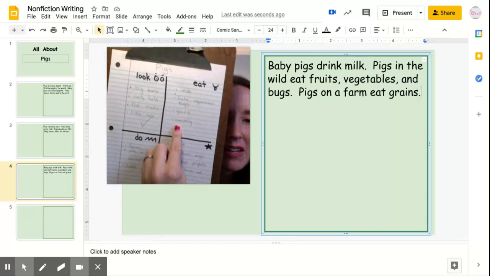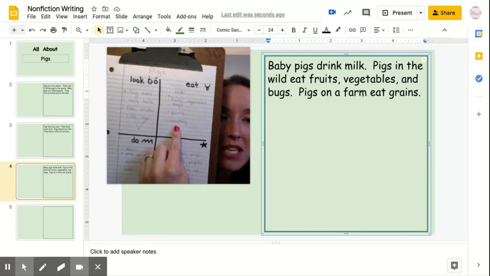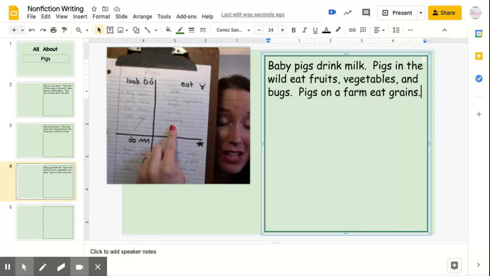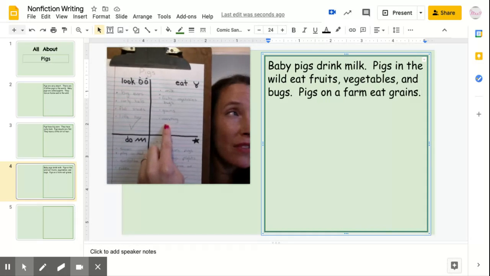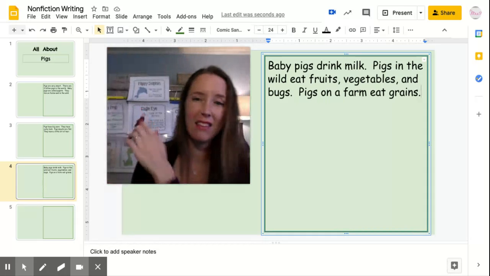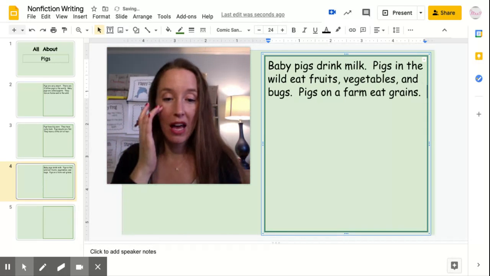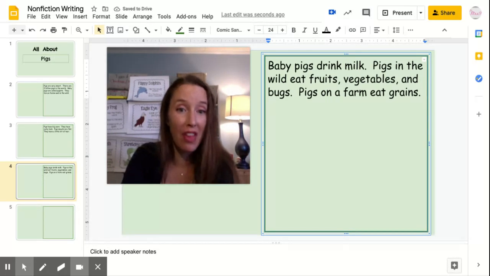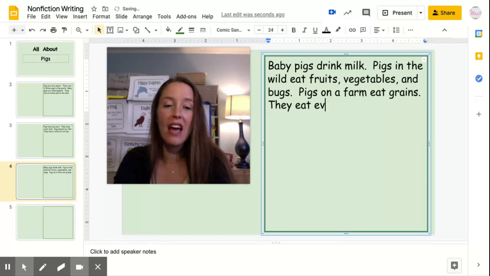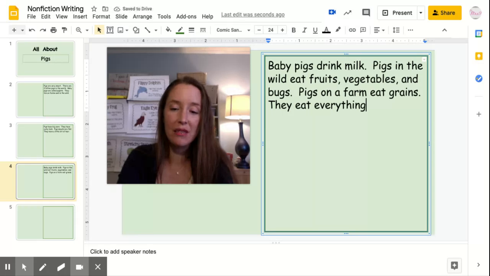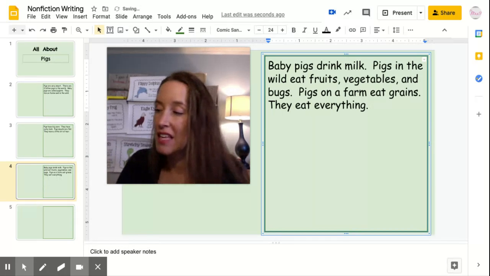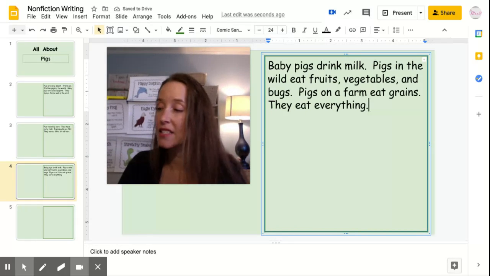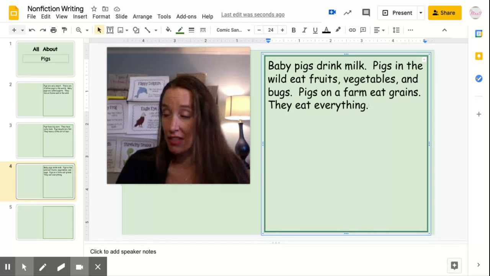Let me think about why did I put everything? Because I learned that pigs will eat everything. There was a special word they used. I think it was omnivore, and it meant that they eat everything. So I can put that down. Instead of saying everything, I could say pigs eat everything, or I could say they. Remember, I can use the word they. They eat everything. Period. All right, they eat everything. That's a sentence because they will eat everything.